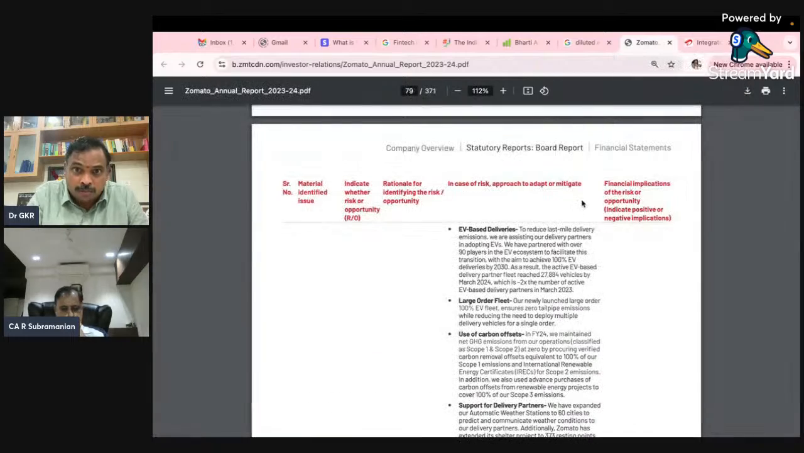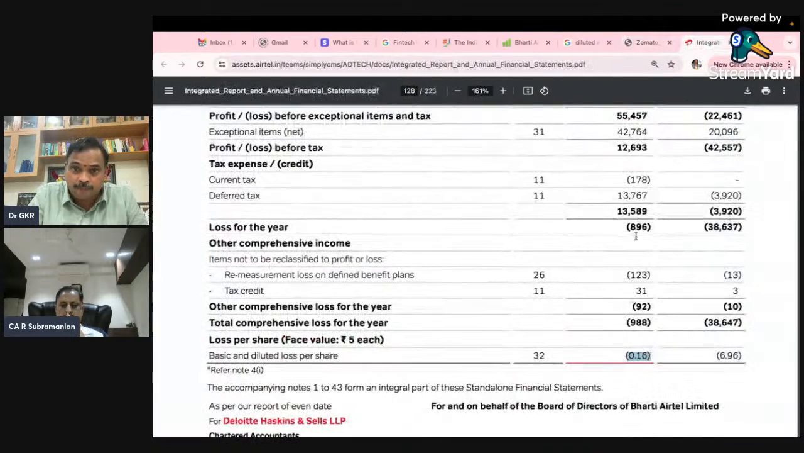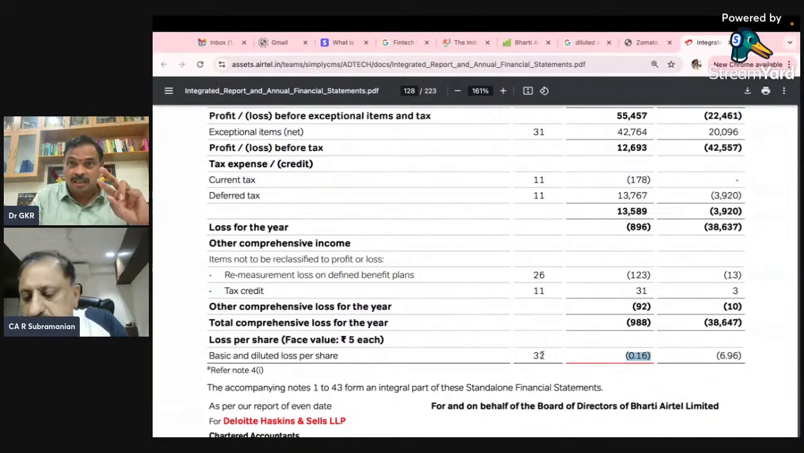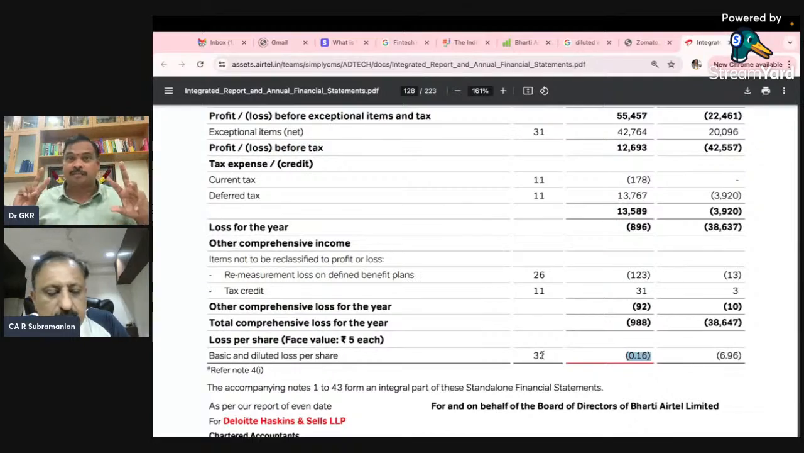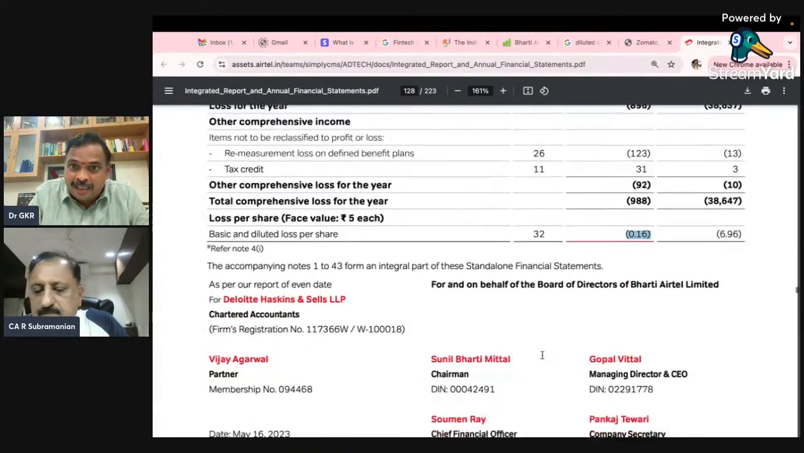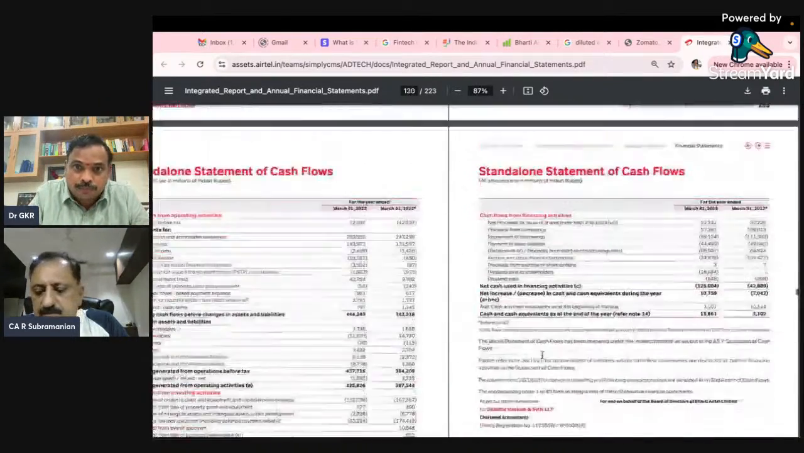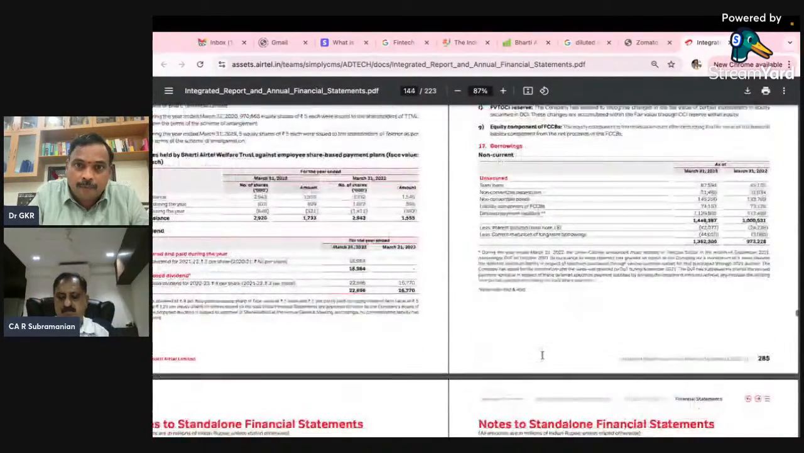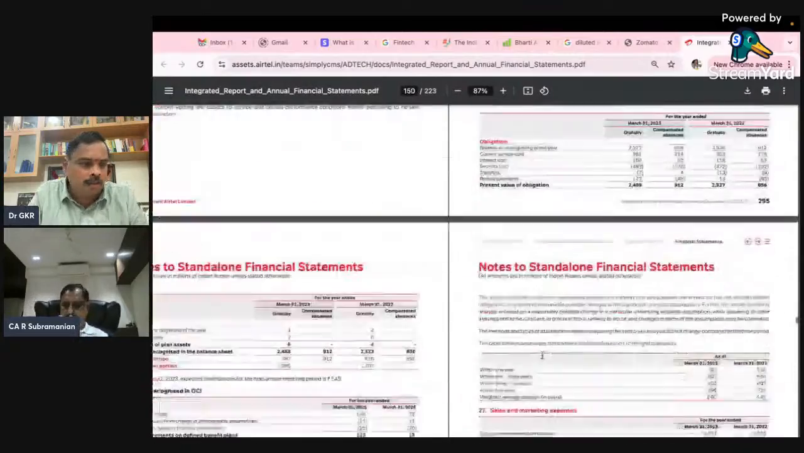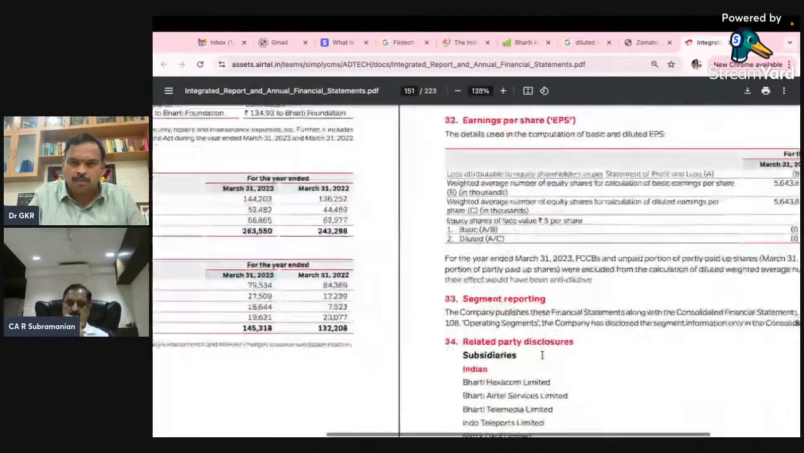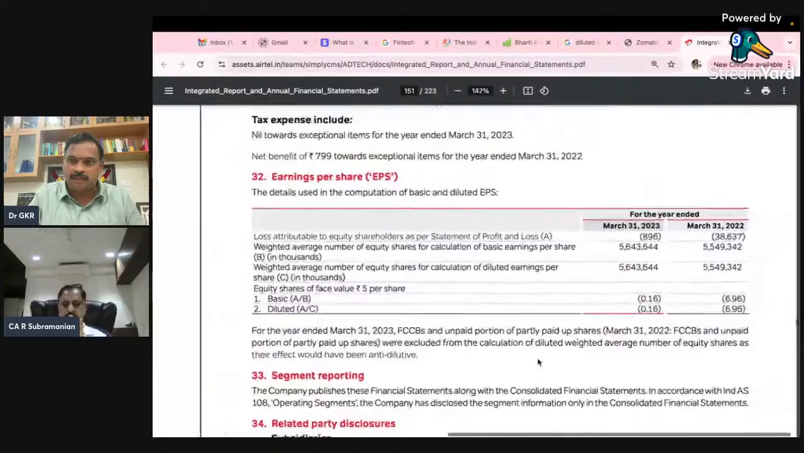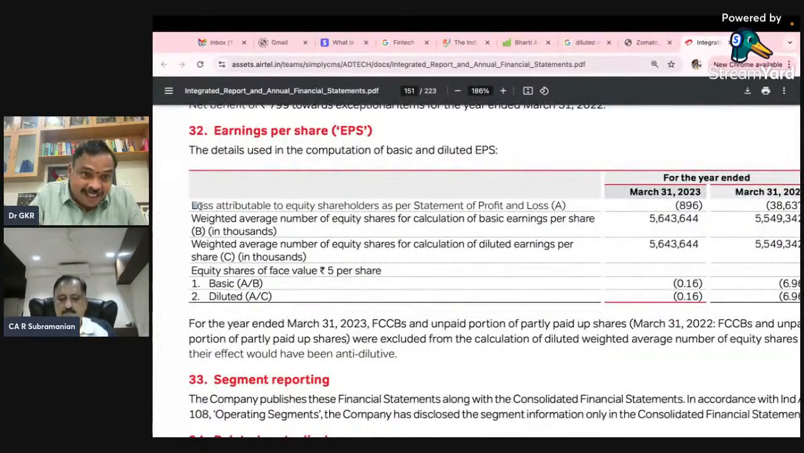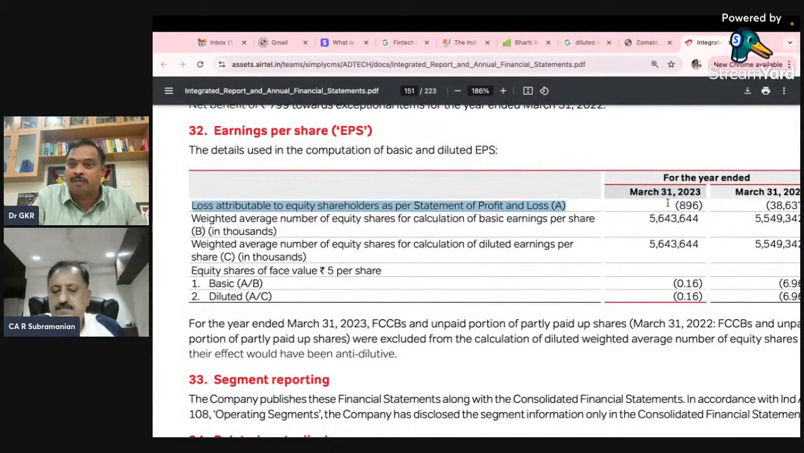Now come to Zomato. This 32 I will discuss. Then I'll go to how the numerator and denominator will differ, how the dilution comes, dilution for standalone, dilution for consolidation, all these aspects. Now come to 32. So where is 32 here? 17, 21, and 32. Look at this. A by C. So here, loss attributable to equity shareholders as per statement of profit and loss.